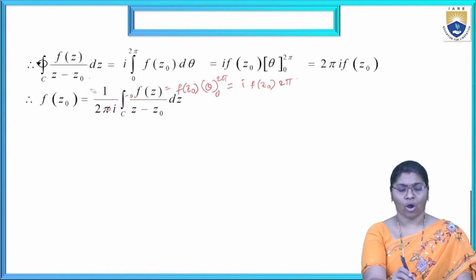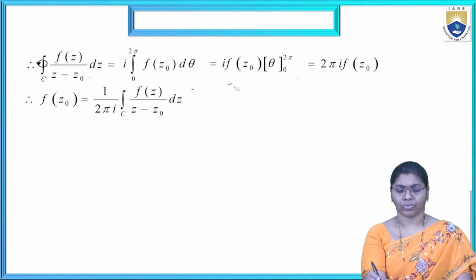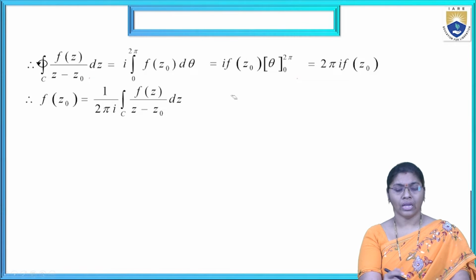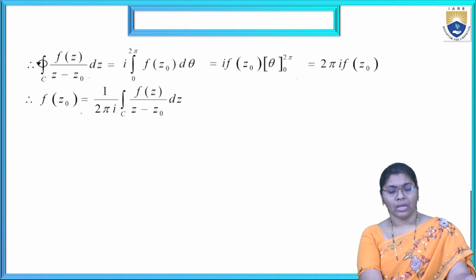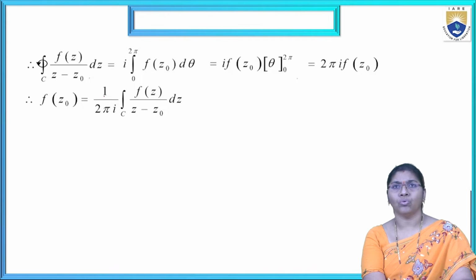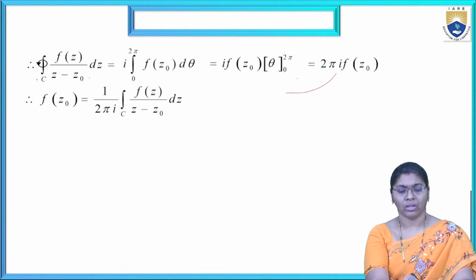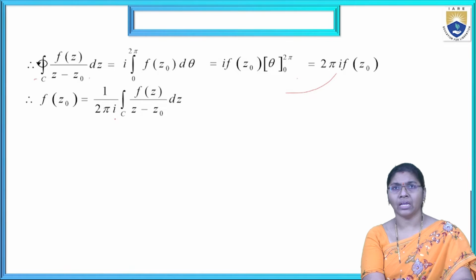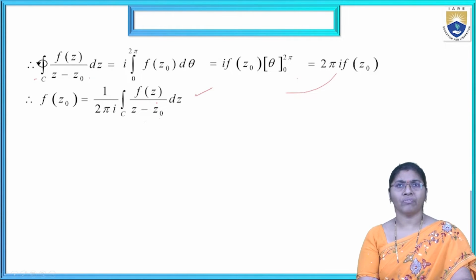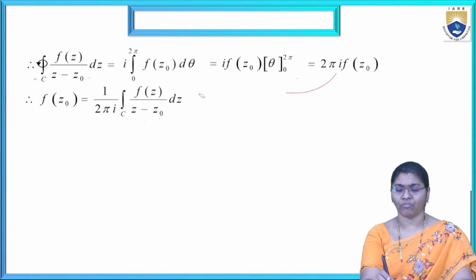Now how do we get f of z naught? The integral over C equals 2 pi i f of z naught, so by cross multiplication we get f of z naught equal to 1 by 2 pi i times the integral of f of z by z minus z naught dz. That is the final solution. This is Cauchy's integral formula.